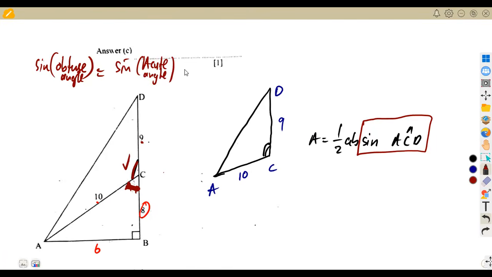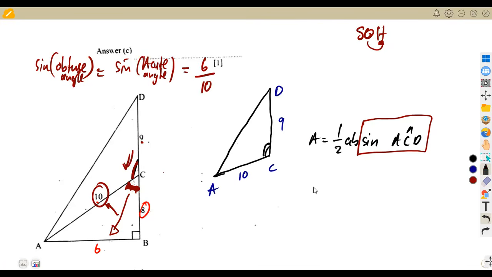Remember, the ratio of sine is opposite over hypotenuse from our SOHCAHTOA concept. According to this angle, our opposite is 6, our hypotenuse is 10, so it's 6 over 10. This is the sine of theta, which is the sine of the obtuse angle.